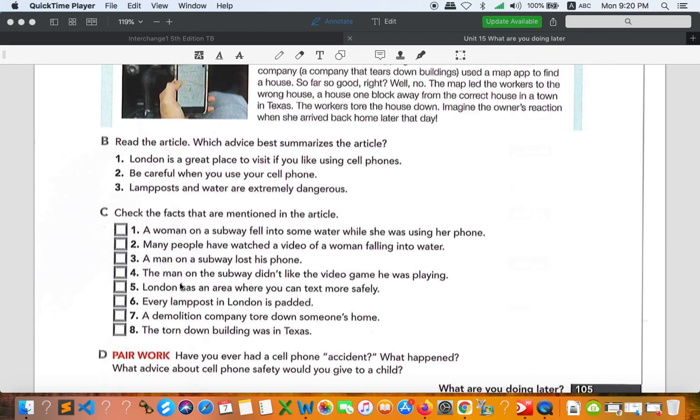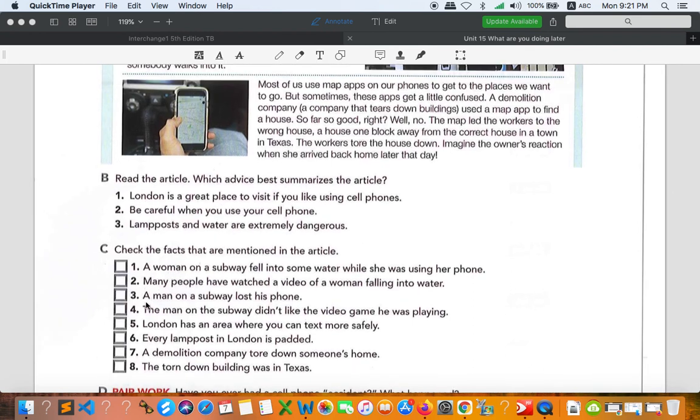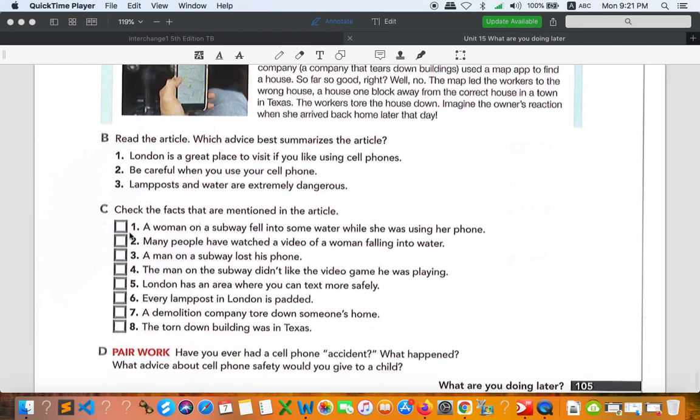Some are mentioned, some are not mentioned in the article. So hopefully you can find some information in the article from number 1 to number 8. You just check the facts that are mentioned. If they are not, don't check. Leave them blank.